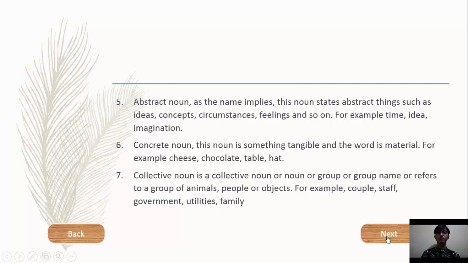For example, cheese, chocolate, table, head. Collective noun is a group name, or refers to a group of animals, people, or objects. For example, couple, staff, government, utilities, families.